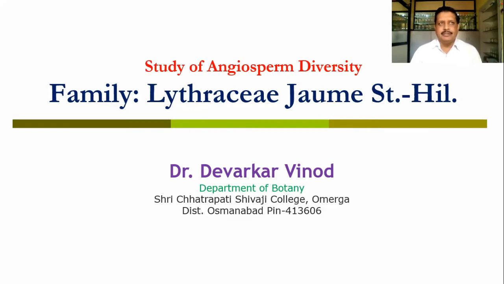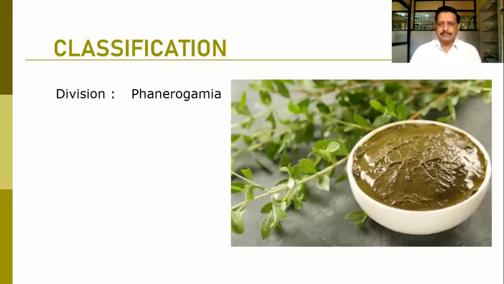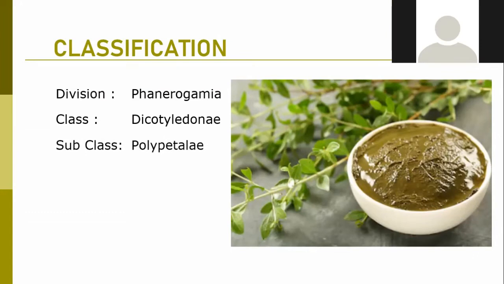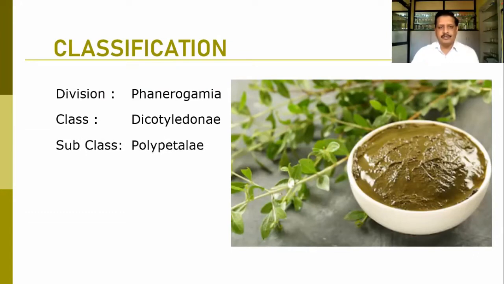Family Lythraceae is one of the important families. With the classification of this family, it falls under the division Phanerogamia, where plants are all flowering. Class Dicotyledons, seeds are having two cotyledons. Then subclass Polypetalae, petals are free. Floral whorls are present on the thalamus.